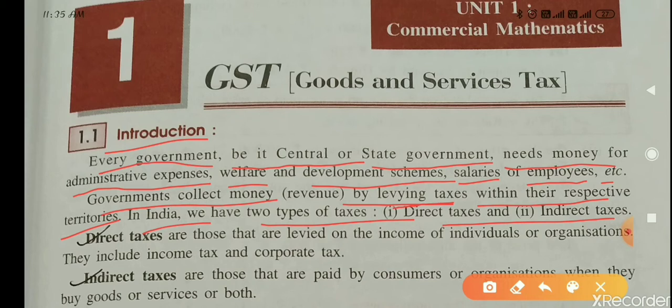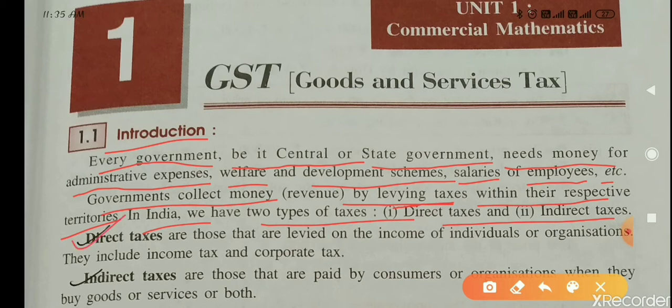Here we are having two types of taxes. Means in India government charges two types of taxes. Why government is charging tax? I told you already, to fulfill the administrative expenses, or many other types of expenses are there, but here some expenses are given: administrative expenses, welfare and development schemes and salaries of employees. So to fulfill these expenses government need money, and this money is collected in the form of tax. There are two types of tax in India.